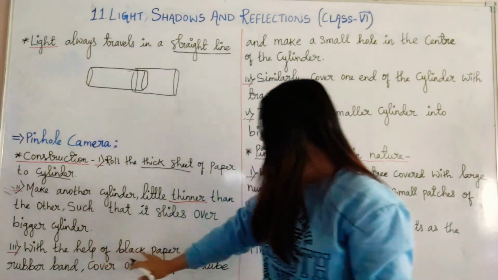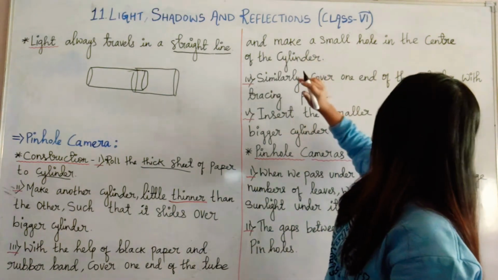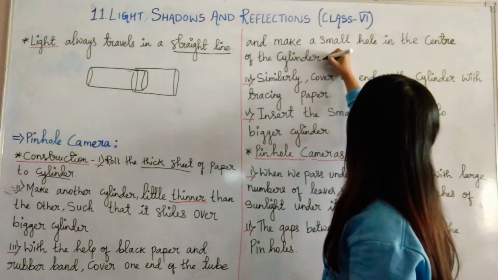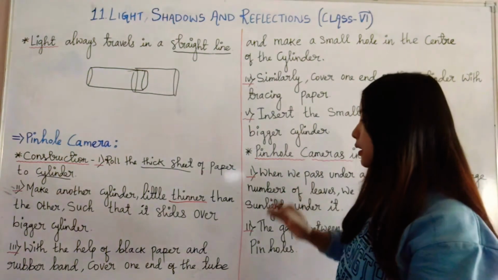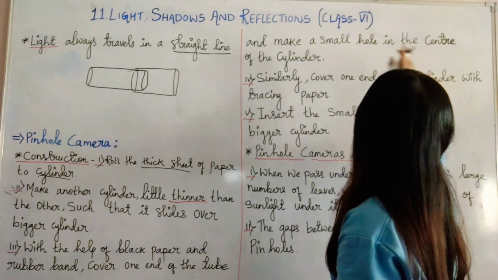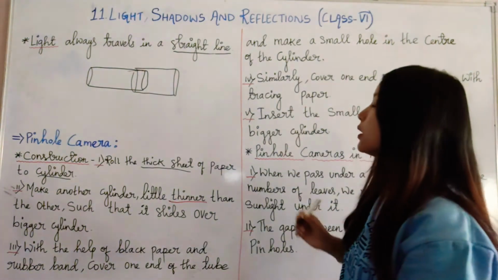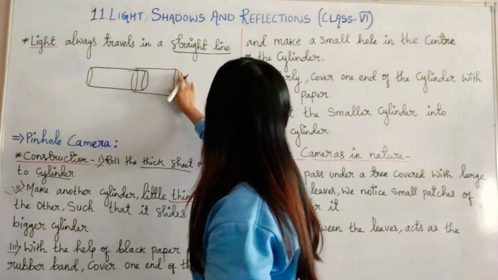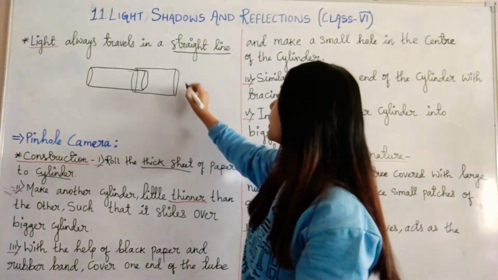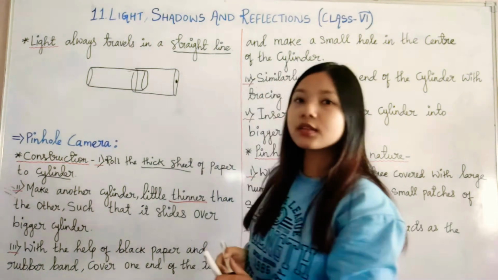Next, with the help of black paper and a rubber band, cover one end of the tube and make a small hole at the center of the cylinder. So we take a black paper, and with the help of a rubber band we cover one end of the cylinder and make a small hole in the center. We cover this bigger one with a black paper and make a small hole here. Let's say this is our small hole.